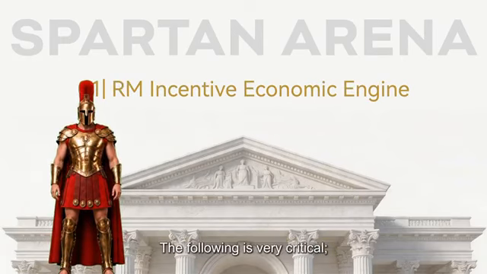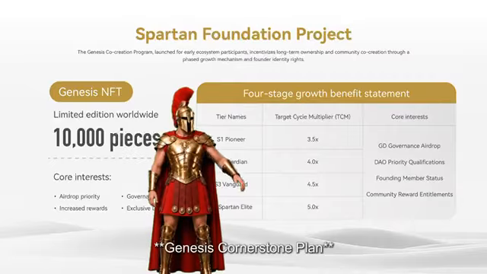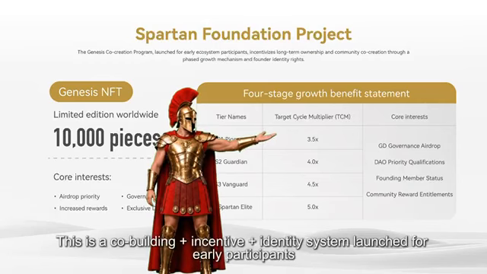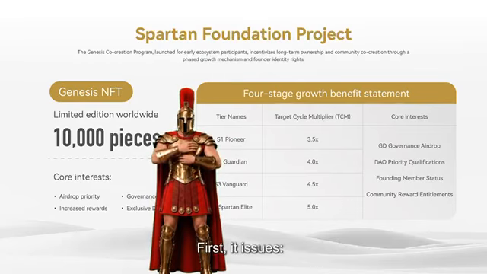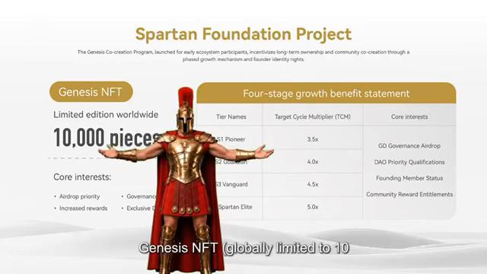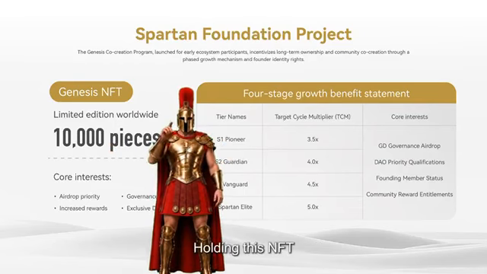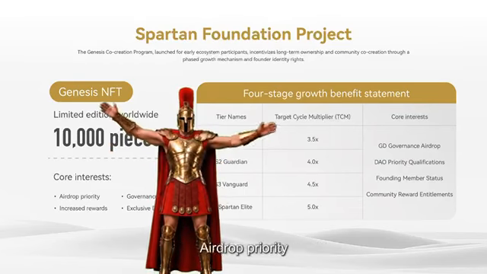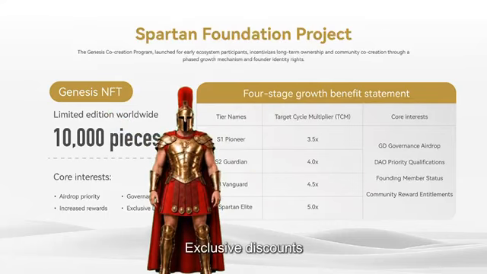The following is very critical. This is the early core of the entire ecosystem. Genesis cornerstone plan. This is a co-building plus incentive plus identity system launched for early participants. First, it issues Genesis NFT, globally limited to 10,000 pieces. Holding this NFT, you can obtain four core rights: airdrop priority, yield multiplier, governance seats, exclusive discounts.